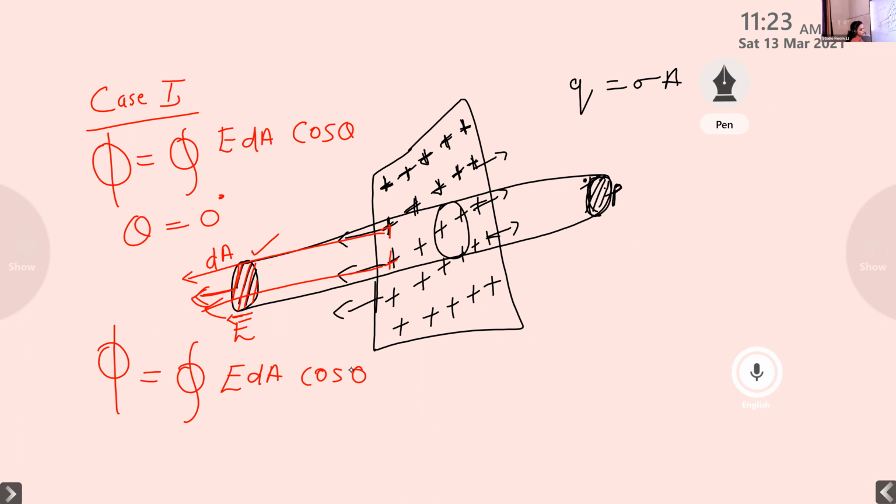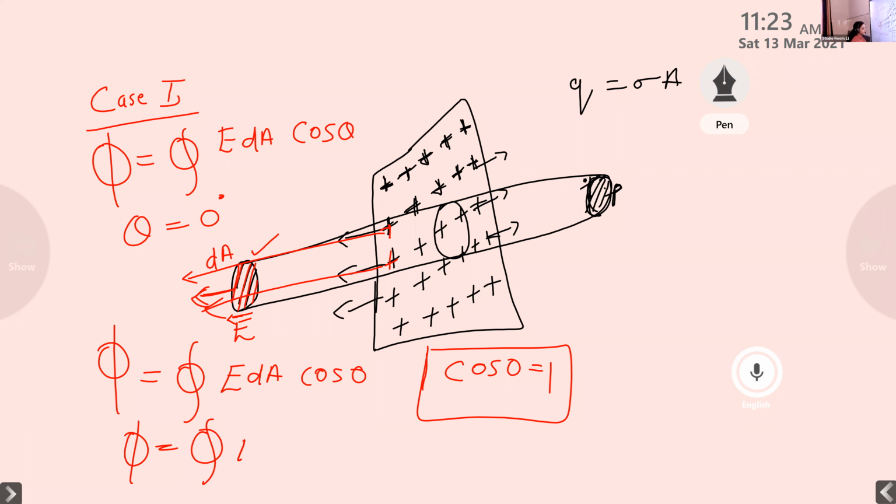What is cos 0? Sania, what is cos 0? 1. Yes, very good. Since cos 0 is equal to 1, the equation becomes phi is equal to closed integral E dA. This is for this end face. So in this end face, the flux exists.